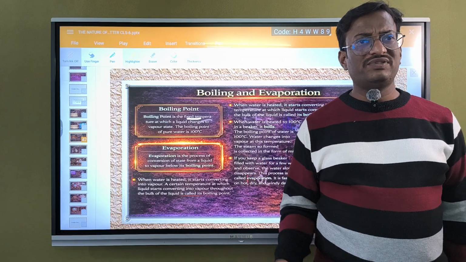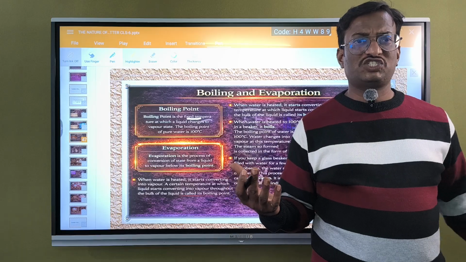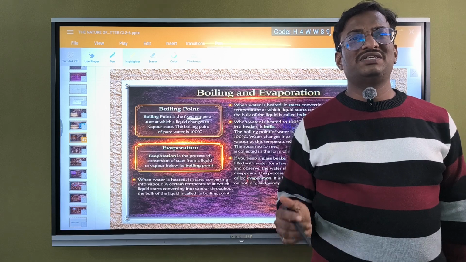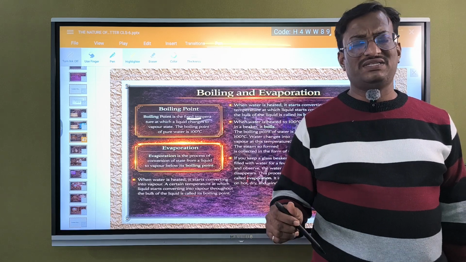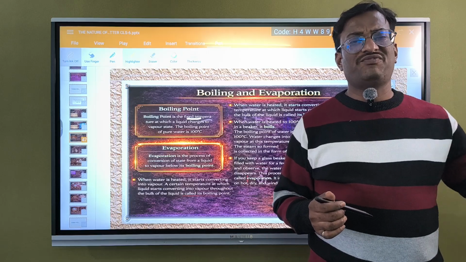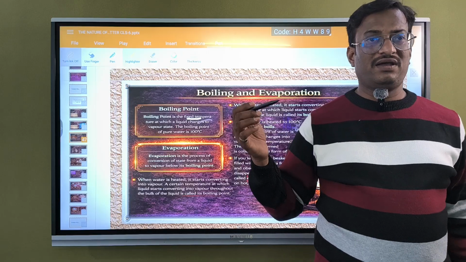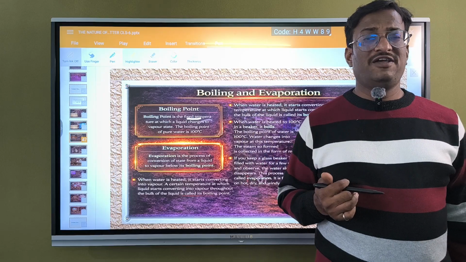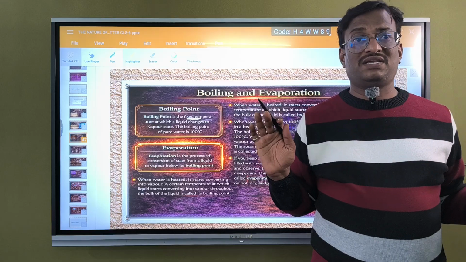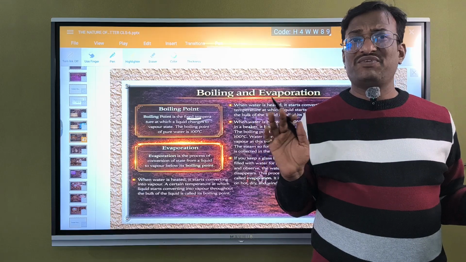Okay. After that, that water we are going to keep on the stove. We are going to heat that water. Then what happens? If you place a thermometer inside, what happens? Its temperature increases 30, 40, 50, 60, 70, 80, 90, 100. Up to 100 its temperature rises. Once it reaches 100 degree centigrade, then it won't rise in the thermometer. The temperature will not rise.